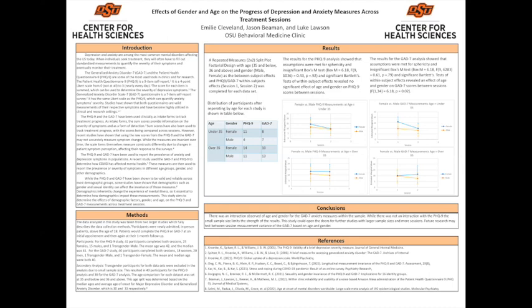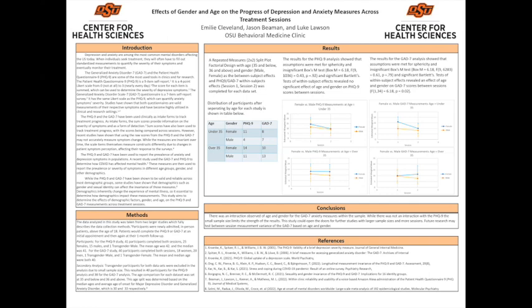The results for the GAD-7 analysis showed that the same assumptions for the PHQ-9 were met for the GAD-7 test, and the test of within subject effects revealed an effect of age and gender on GAD-7 scores between sessions, and the F value and the P value represent that significance. And then the graphs for the GAD-7 are also shown on the bottom right with the same parameters as the PHQ-9.